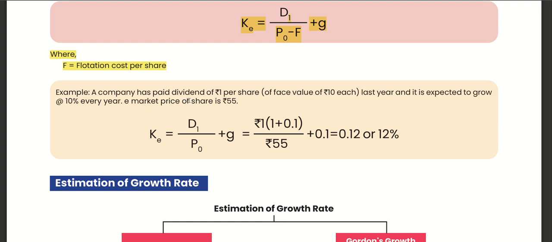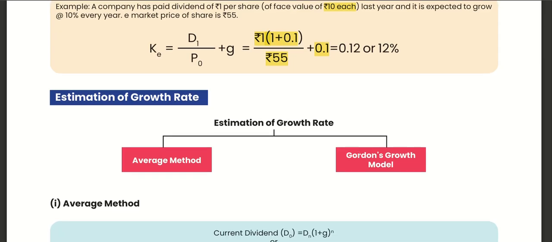Example: a company had paid a dividend of 1 rupee per share last year, face value 10, and it is expected to grow 10% every year. Current market price is 55. So dividend into growth, (1 plus 0.1) upon 5.5. So it is D1 upon P0 plus growth rate, we got 12%.